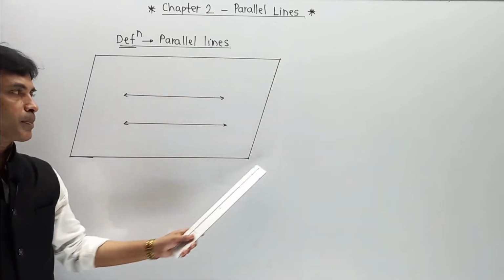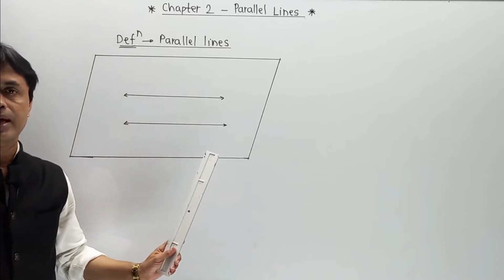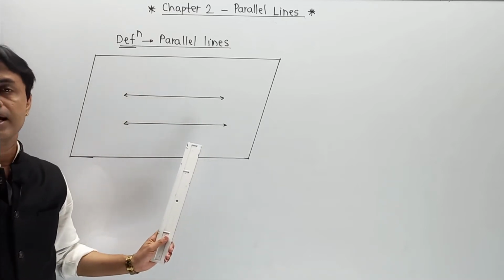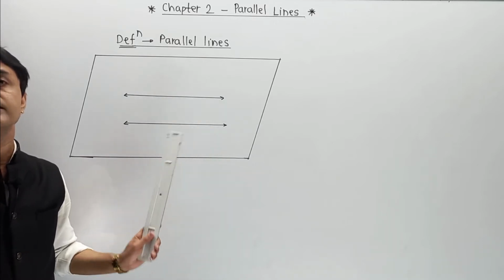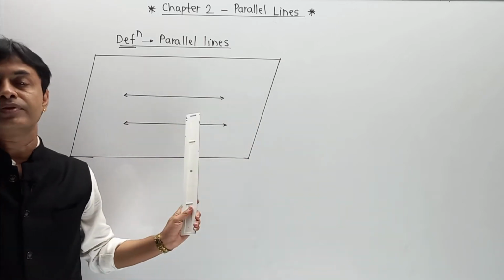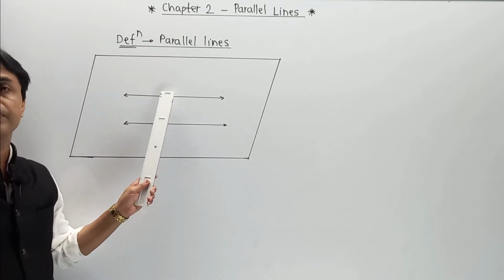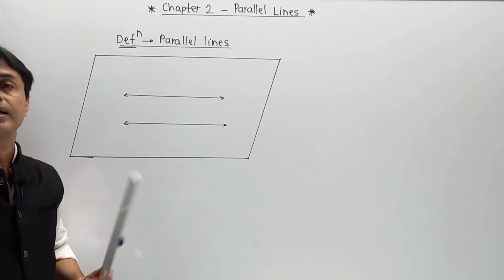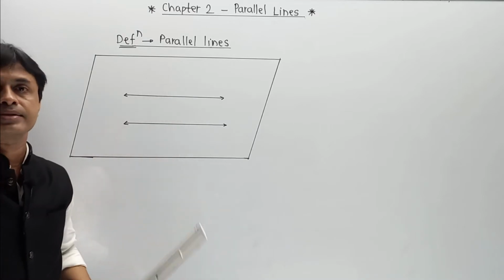If in a given plane two lines are given and these two lines do not touch each other, then these two lines are called parallel lines. This means the lines can be extended to any length, and if they do not intersect each other, then the lines are called parallel lines.